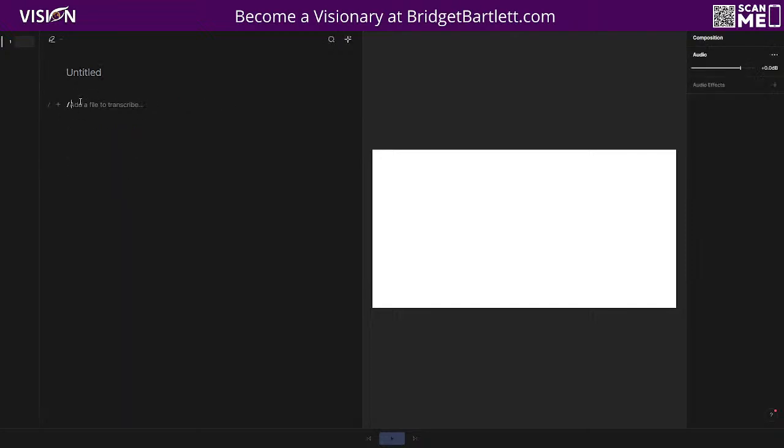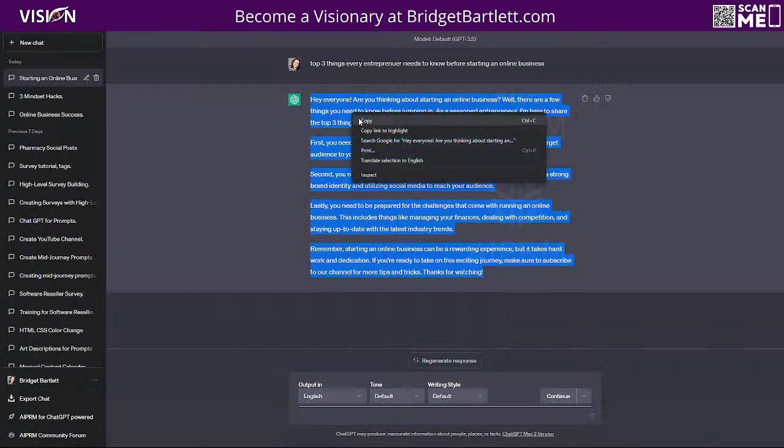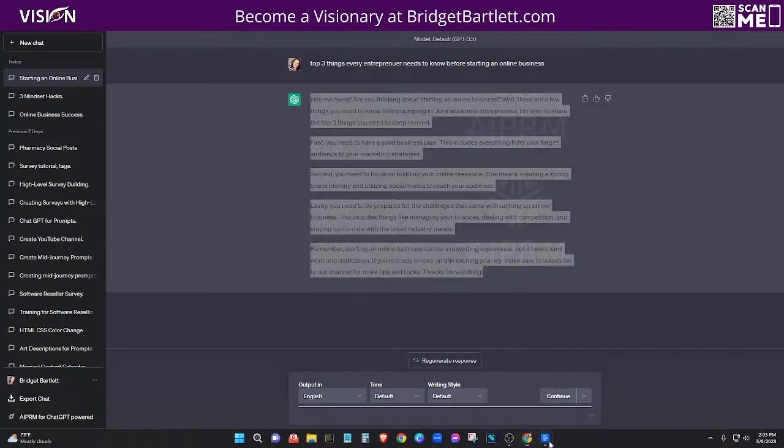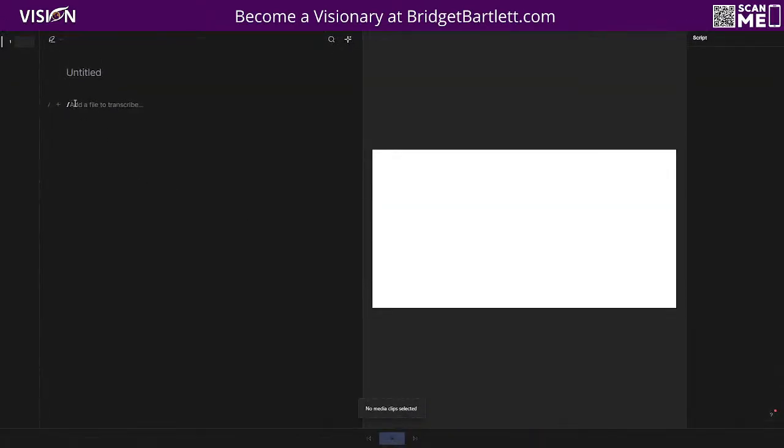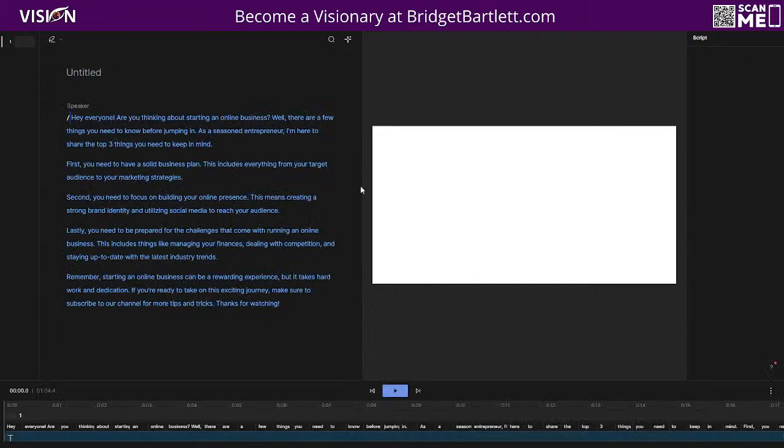Okay, so I'm just going to actually paste in the text that we created from ChatGPT. Actually, it doesn't look like I copied it, so go back to copy. Go here and then paste it in. Okay, so now we have all of that text pasted in here. Now I am going to choose the speaker because I only have one speaker in this account, but this is going to be me here.